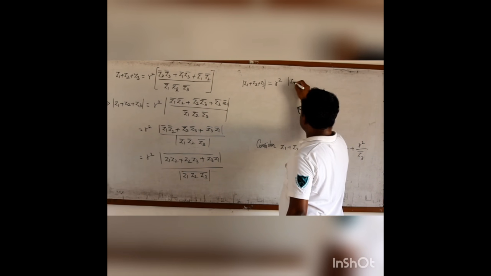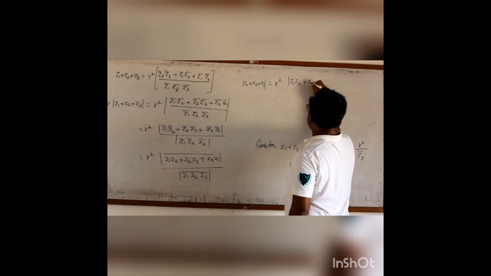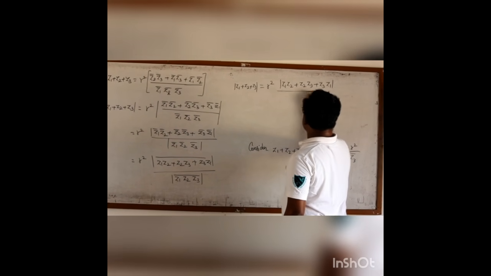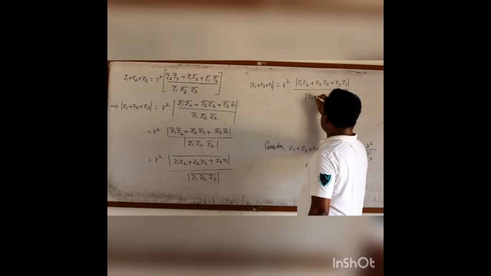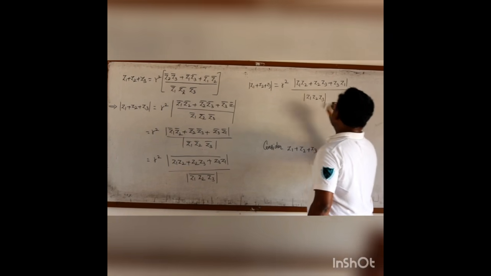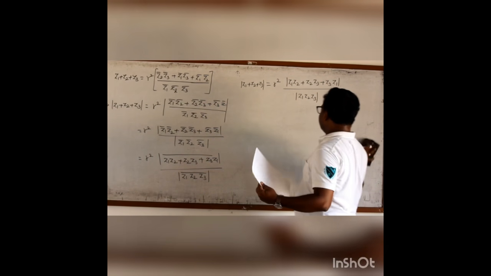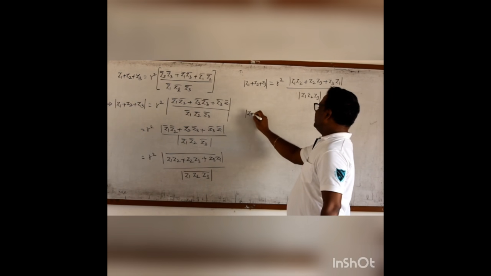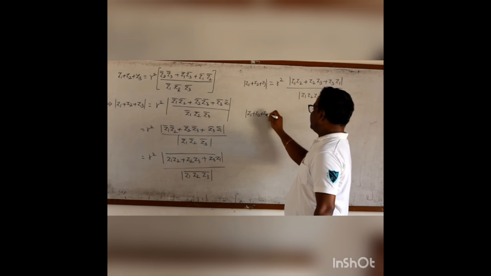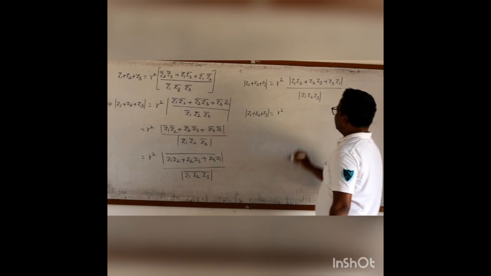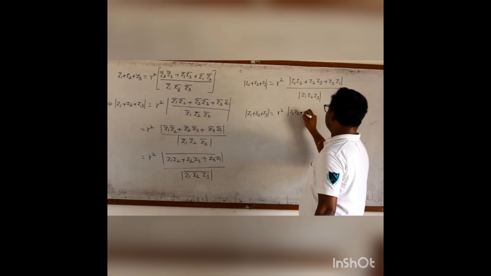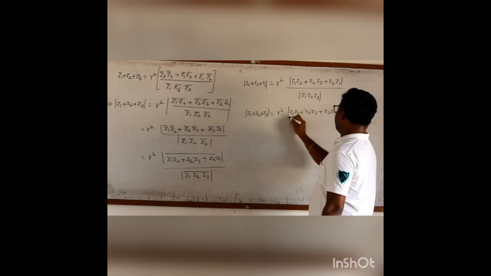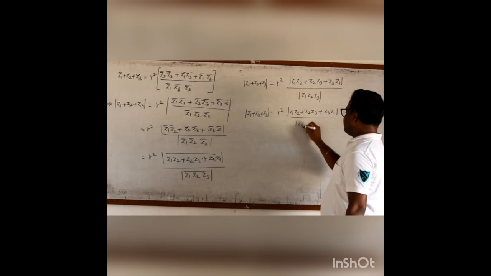The numerator will become modulus of Z1 Z2, Z2 Z3, then Z3 Z1. And similarly, this one is modulus of Z1 Z2 Z3. The conjugates will disappear because in modulus, the modulus of a complex number and its conjugate are equal. Then Z1 plus Z2 plus Z3 equals R square into, the numerator is Z1 Z2 plus Z2 Z3 plus Z3 Z1. And for the denominator, I can have separate moduli.